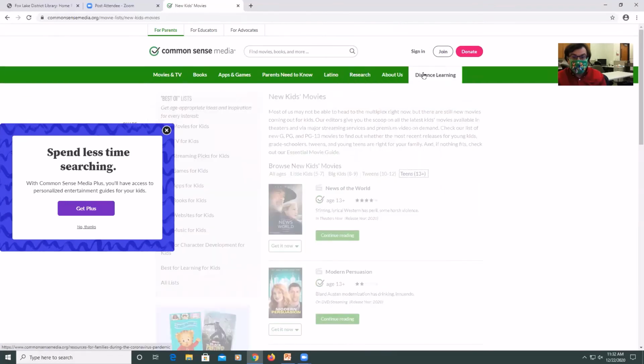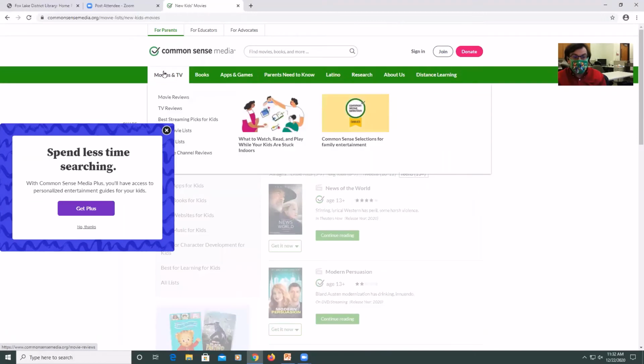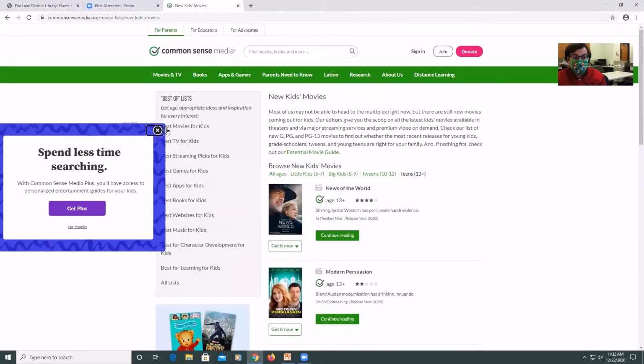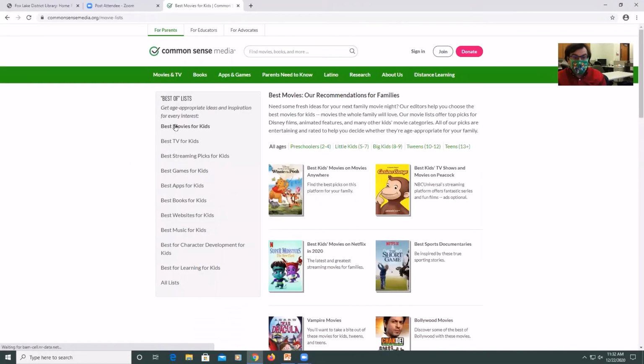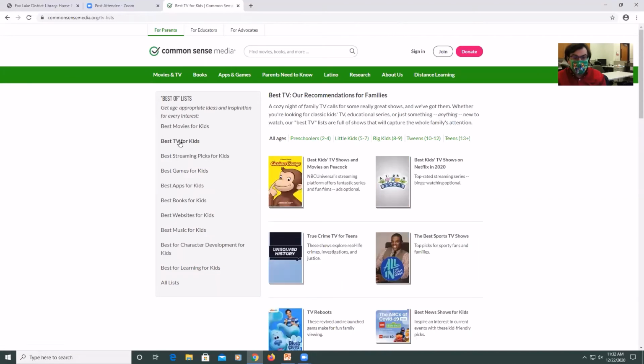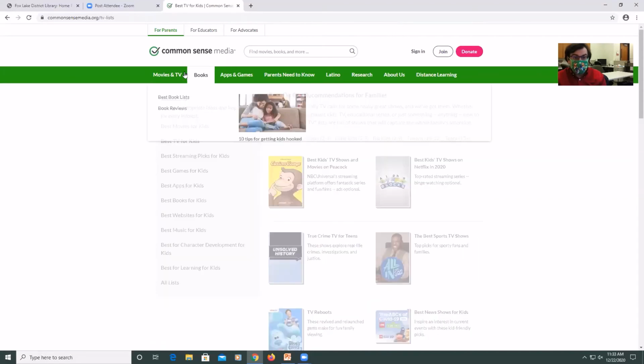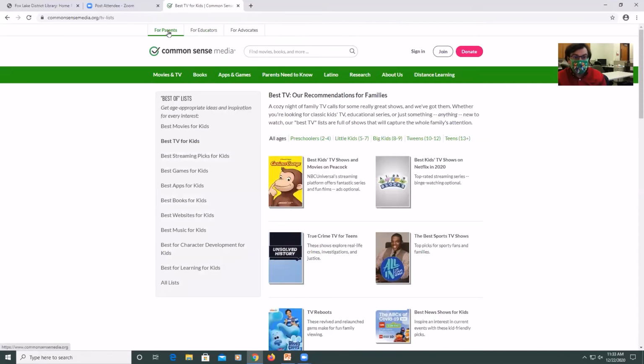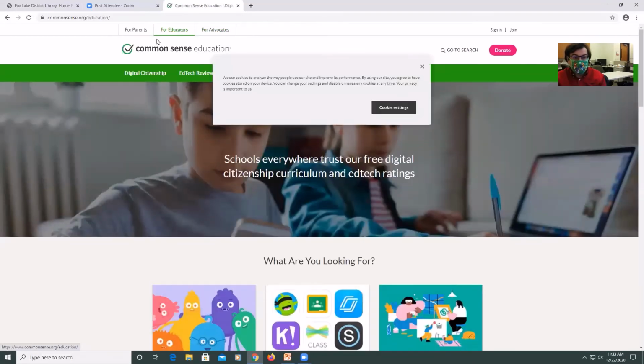So a lot of different things to explore here. Best movies for kids, best TV for kids. That's for parents. For educators, if you're an educator, you can also do some research.